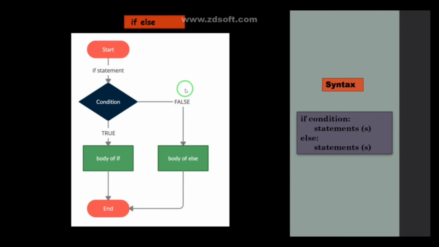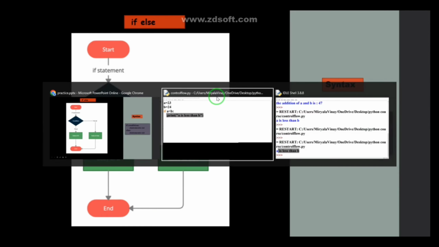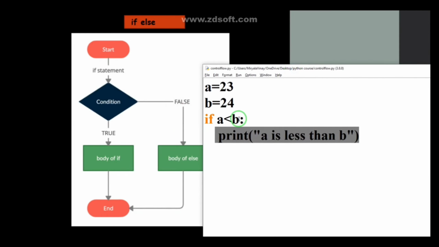In the previous case, guys, we used only a simple if, and here we are going to use an if block and an else block also. Let me give that same example. If a less than b, I am printing a is less than b. After that, I am using an else statement.